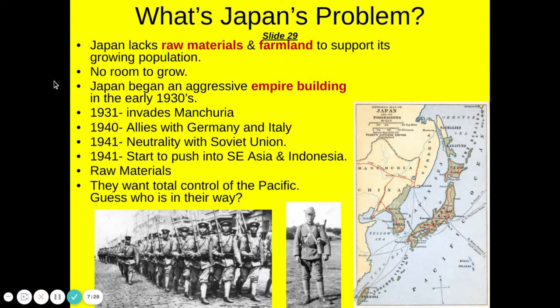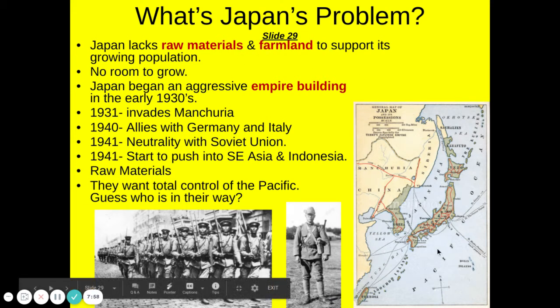Okay, moving on to slide 29. What's going on with Japan? Well, Japan, if you remember, once we, the United States, exposed them to the outside world, they took all the knowledge that they learned with industrialization and kind of ran with it. The problem is, as you can look in the map here, Japan is a series of islands, so they're limited on natural resources, as well as farmland, especially as their population begins to grow. So they wanted to expand their empire.